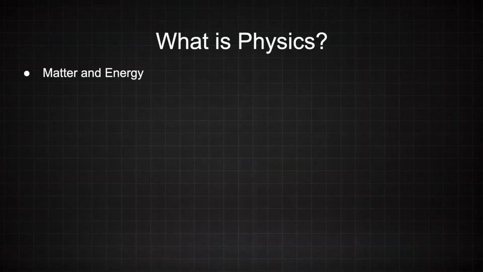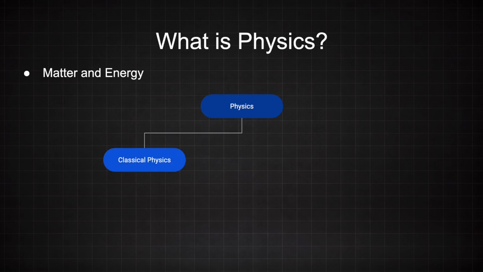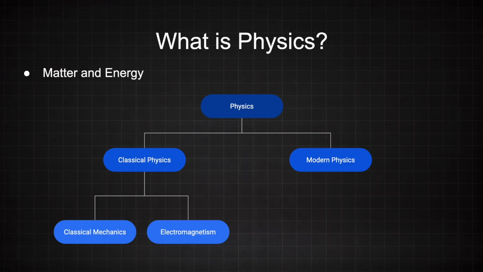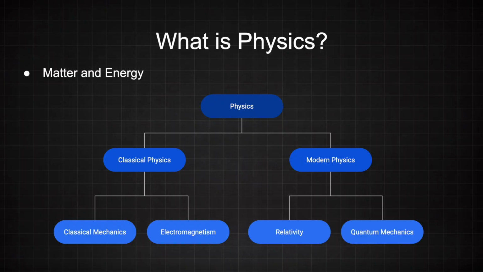But I digress. In the most general sense, physics can be broken into two categories: classical physics and modern physics. However, these two do branch out even further. Classical physics encompasses areas such as classical mechanics and electromagnetism. On the other hand, modern physics covers areas such as relativity and quantum mechanics. There are, of course, other specialties, but don't give too much thought to these yet. You're a newbie. Your focus will be on studying classical mechanics, or even more specifically, Newtonian mechanics.